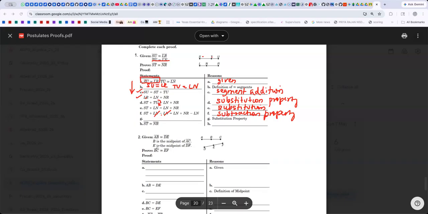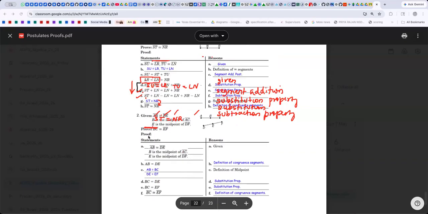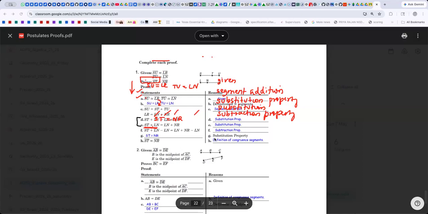So now, ST equals NR. LN plus NR, and LN, they both get cancelled out, LN and minus LN. So ST is equal to NR, and then congruent. So, what is the reasoning here? Definition of congruence. Let's see once. I think definition of congruent segments. Correct. Makes sense? Yeah.